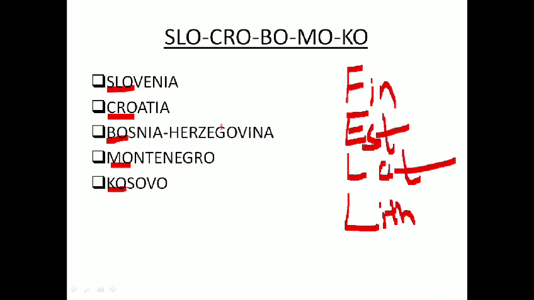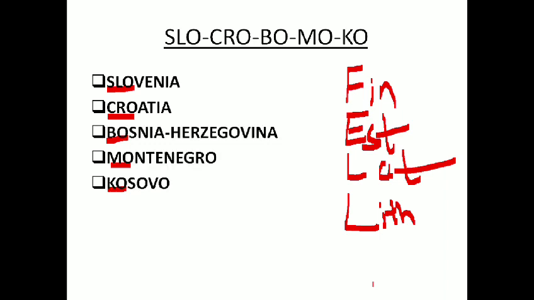The others are from left to right: Slovenia, Croatia, Bosnia, Montenegro, Kosovo. Slo-Cro-Bo-Mo-Ko and FELL. Slovenia, Croatia, Bosnia and Herzegovina, Montenegro, and Kosovo.